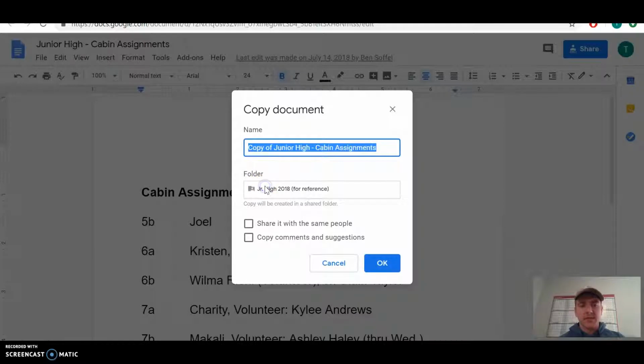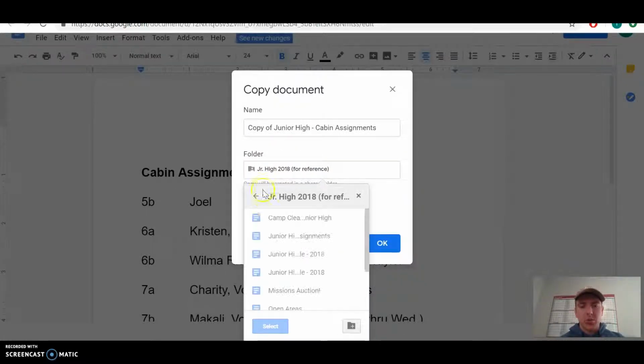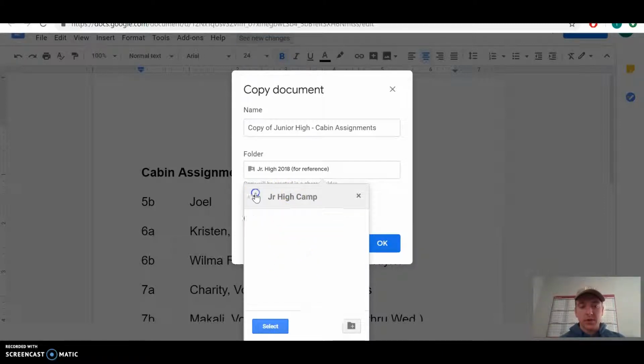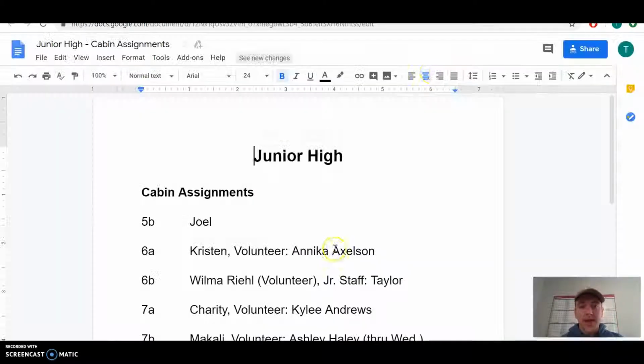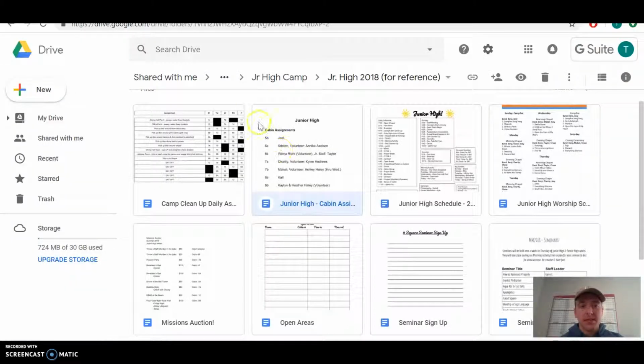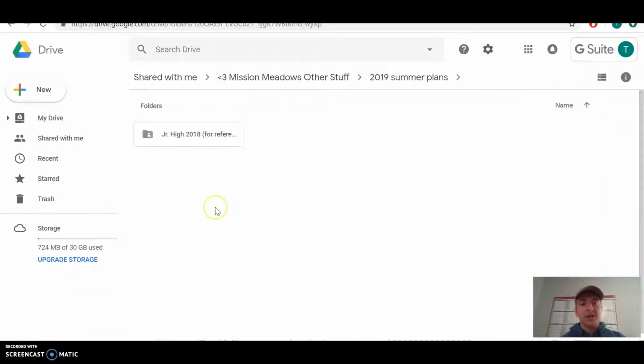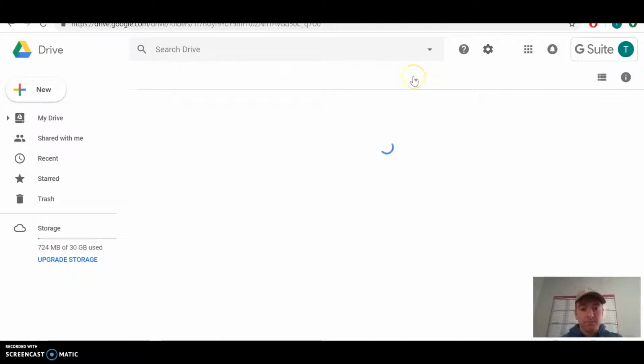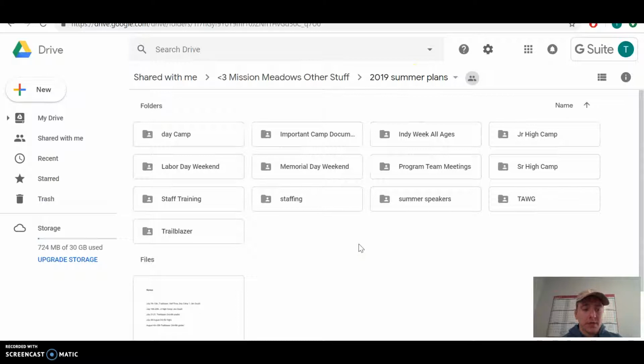Then I can specify what folder I want to put it in. I would click Back, and then I would simply select the junior high camp for the 2019 summer plans. I'd put it there and rename it. This is the cabin assignment, so cabin assignments 2019 junior high, and there we go. So that's how the documents from the previous years can be helpful. And in the 2019 summer plans junior high folder, there's a junior high 2018 materials folder that you can reference. So again, we have all sorts of pertinent information in here for every week that we have for camp.